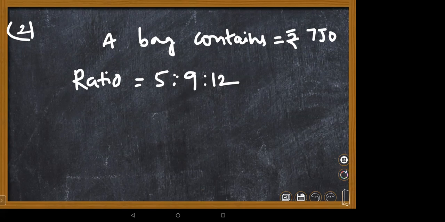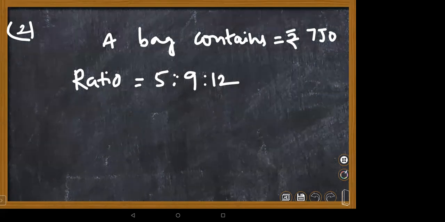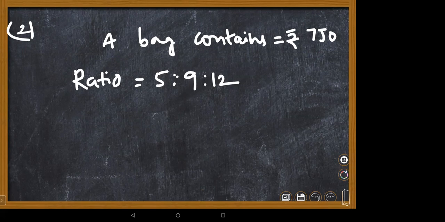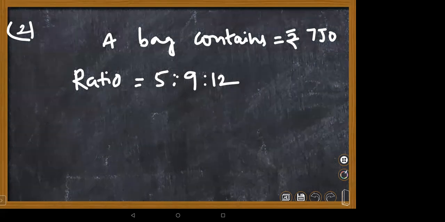This is one way. Or else you can go directly: 50 paise means half a rupee, you can convert and go like that also. Which way can we go right now, children? So 5 into 2 rupee coins. Can we convert into rupees or into paisa?